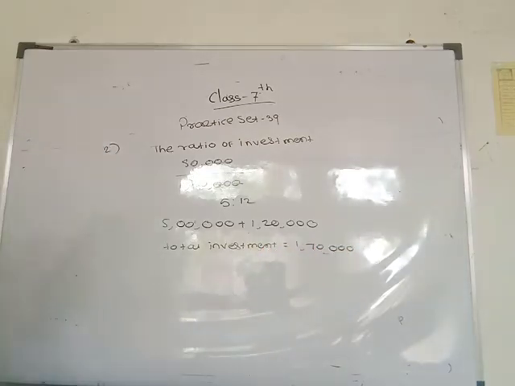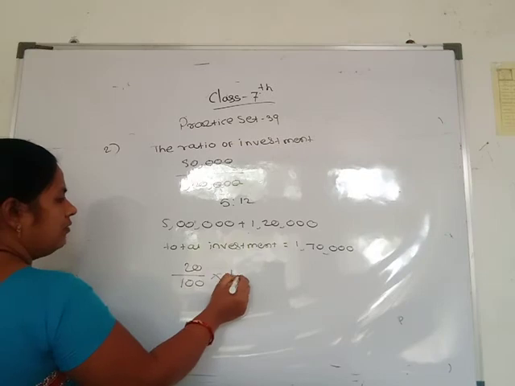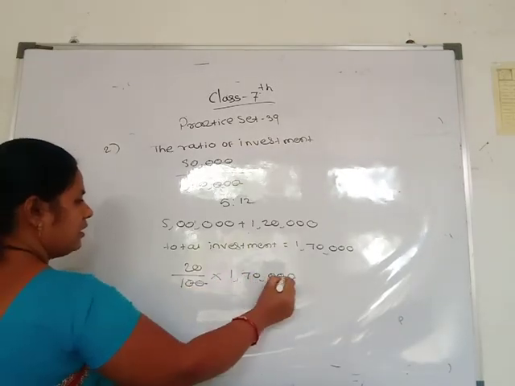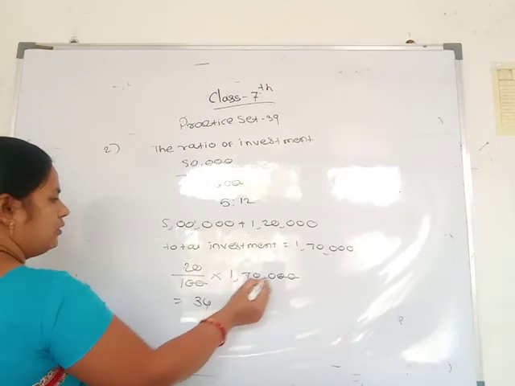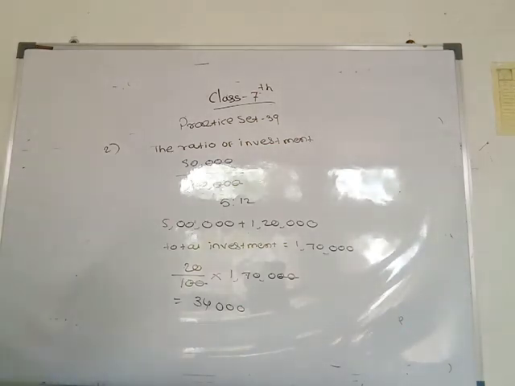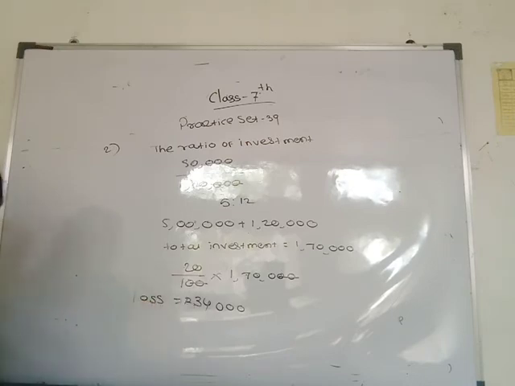Then the loss is 20%, which means 20 divided by 100 into 1,70,000. The 2 0s cancel, 17 2s are 34, and then three zeros, so the loss is 34,000 rupees.